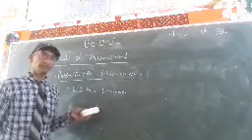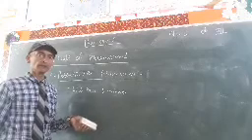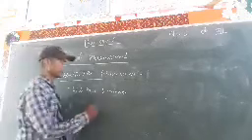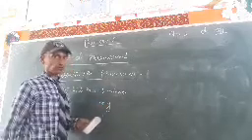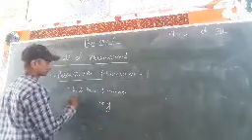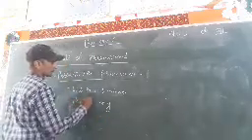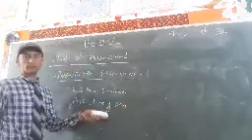And what is the difference between a possessive pronoun and a possessive adjective? What is a possessive adjective? My. My is a possessive adjective. So how will we use my in a sentence? This is my pen.